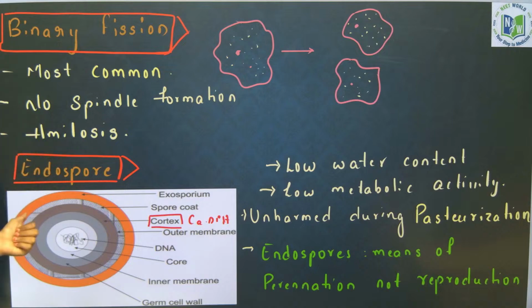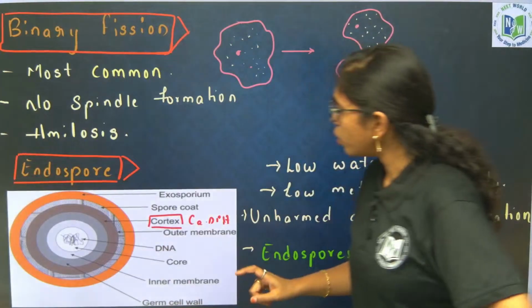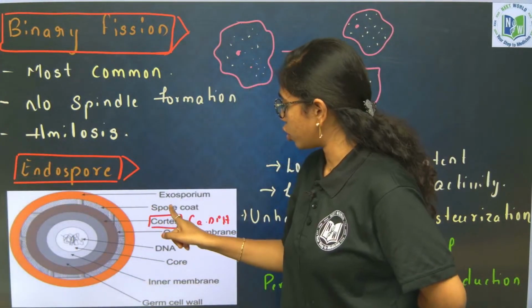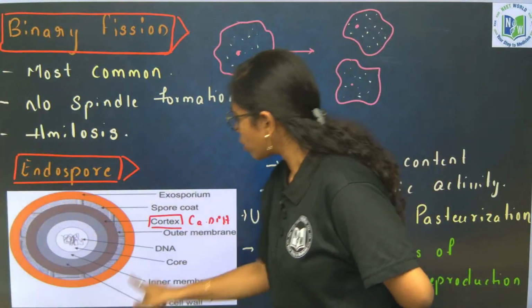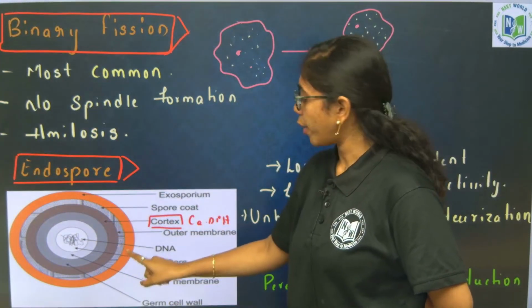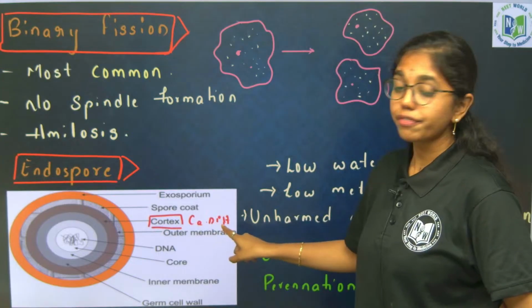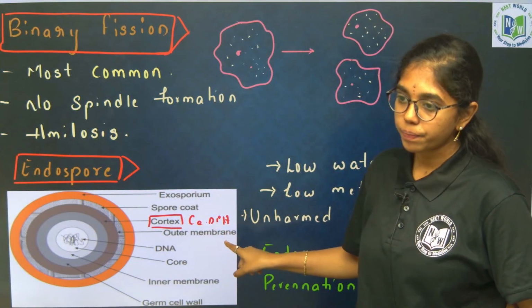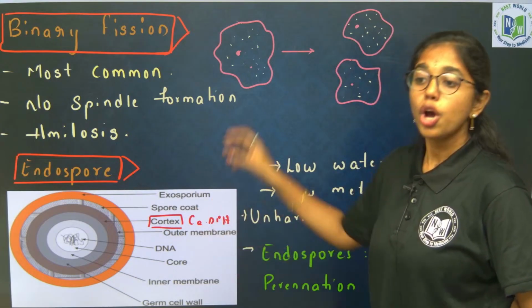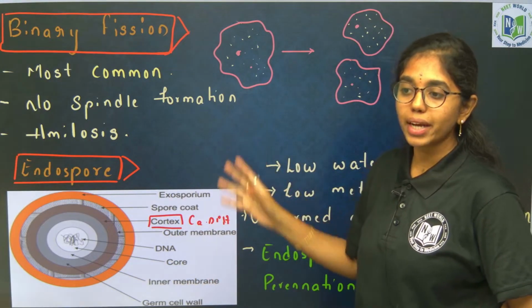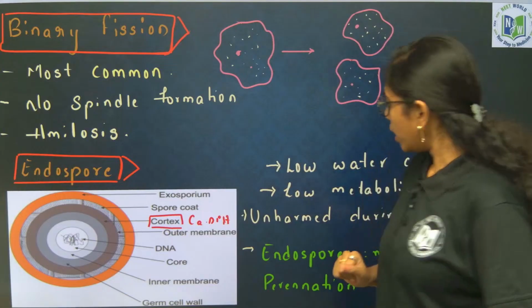Second is endospores. The outer wall is the exosporium, next to that the spore coat will be there, and next to that the cortex. Most important point, the cortex is composed of calcium dipicolinic acid, which makes the endospore resistant to any environmental condition.